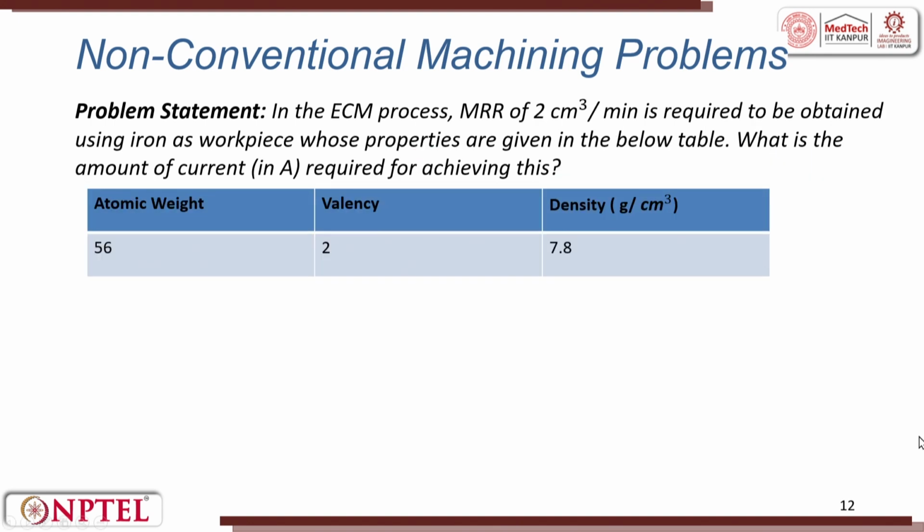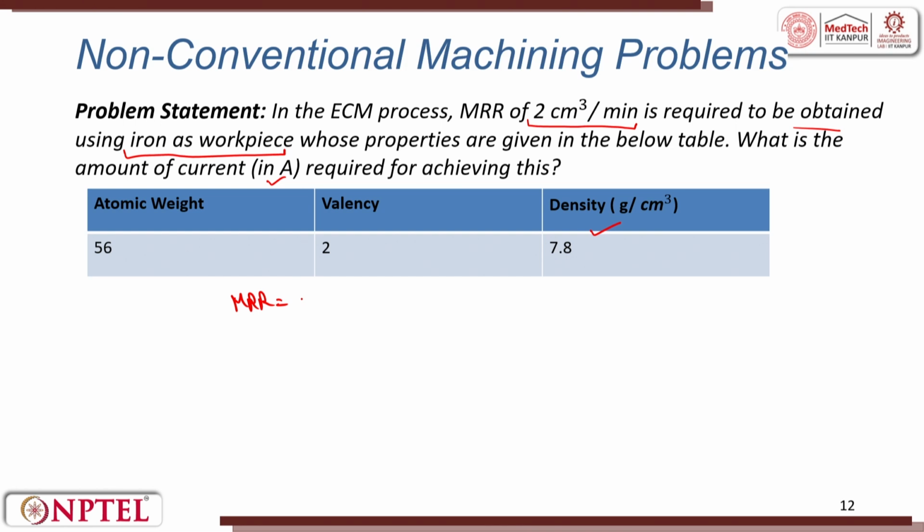In the next problem statement, we have also been given density. Let us see what it says. In an ECM process, an MRR of 2 centimeter cube per minute is required, to be obtained using iron as workpiece, whose properties are given in the below table. What is the amount of current in amperes required for achieving this? The same relationship would be used here. We have been given the MRR already.